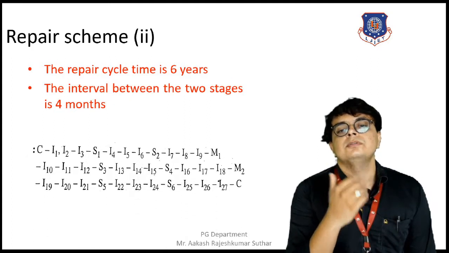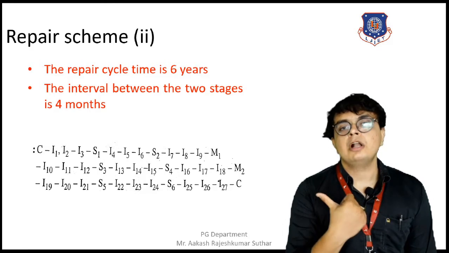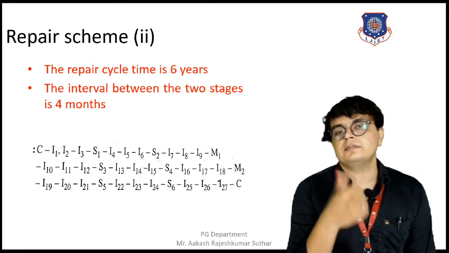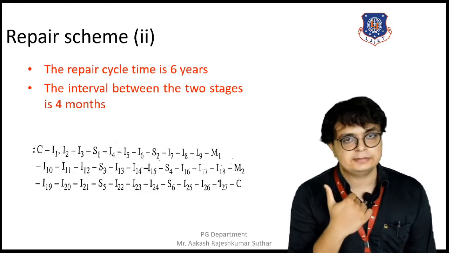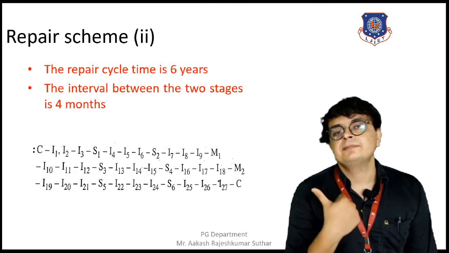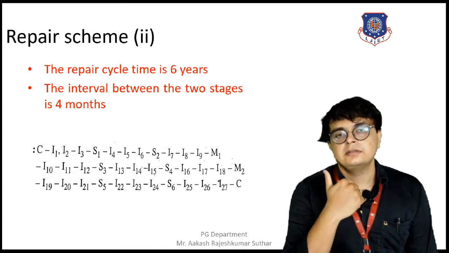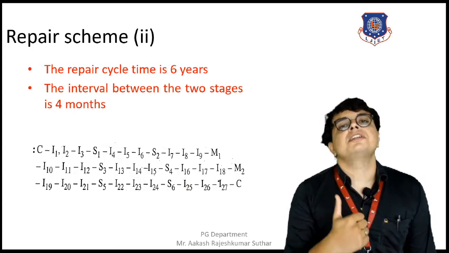So yes, this is the repairing scheme. You all know the designation of C, I, M and S. C is the complete overhaul, I stands for the inspection, M stands for the medium repairs, and S designates the small repairs.